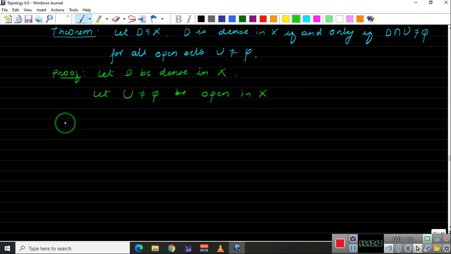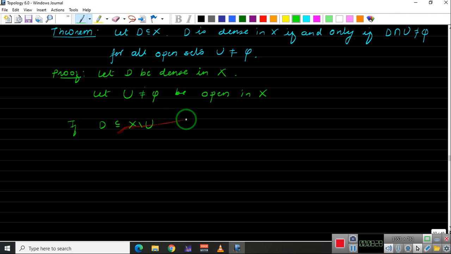Now assume that D intersection U is empty. If D intersection U is empty, then D is contained inside X difference U, that is, D is contained in the complement of U.